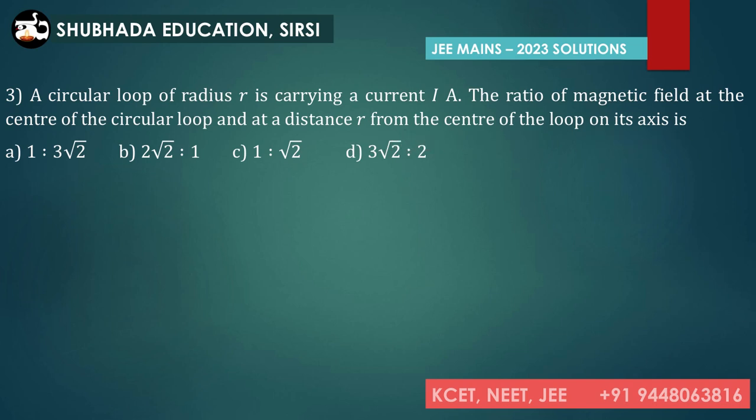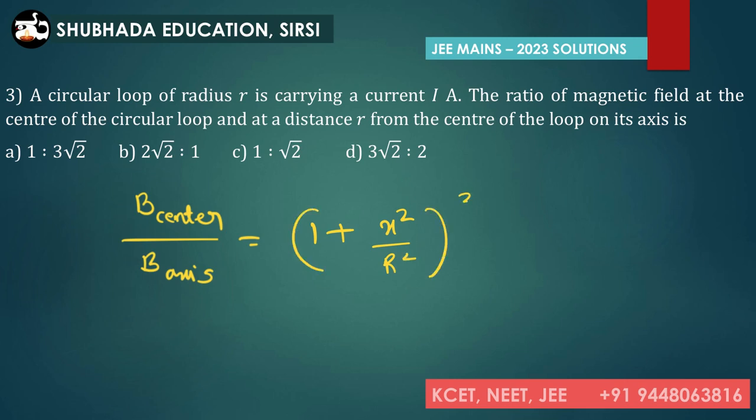In each and every class I will definitely explain that the ratio of magnetic field at the center to the magnetic field on its axis must be equal to 1 plus x square divided by r square whole to the power of 3 by 2, where x is the distance along the axis and r is the radius.